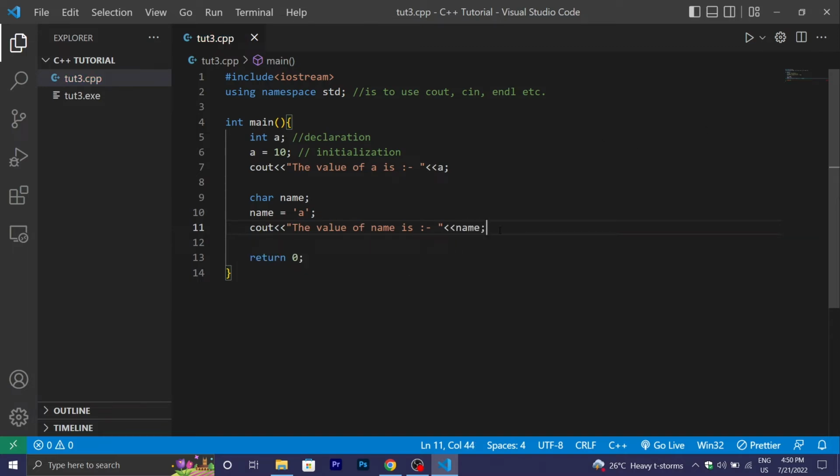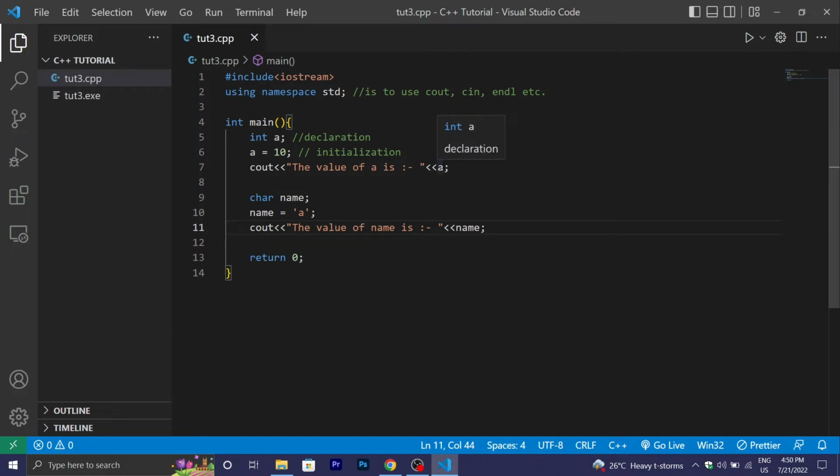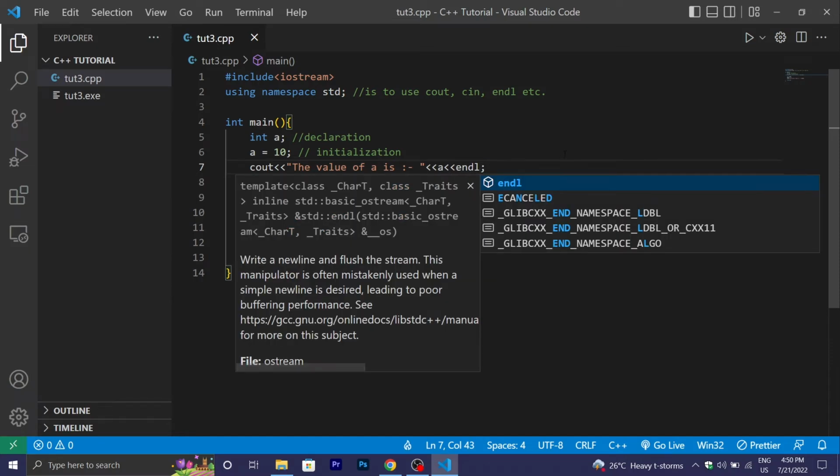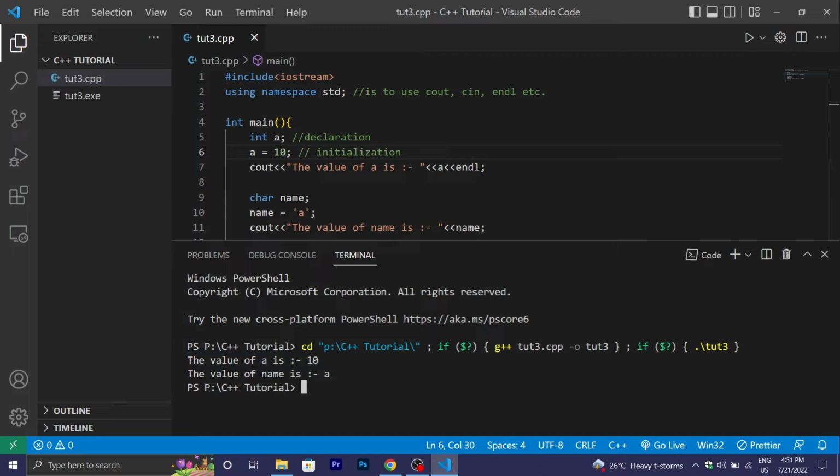After that, run the program, Ctrl+Alt+N, and you can see that there is no space between them. And if you want to break the line, you can use endl here. After that, run the program, and you can see that the line is broken. The value of a is 10, the value of name is a. In the previous video I also discussed this.